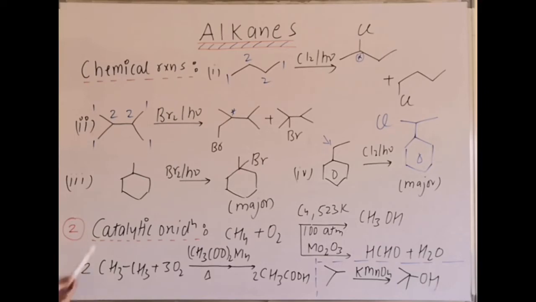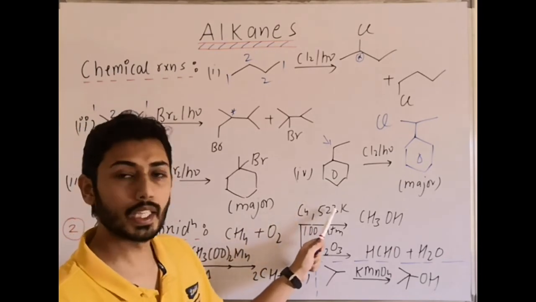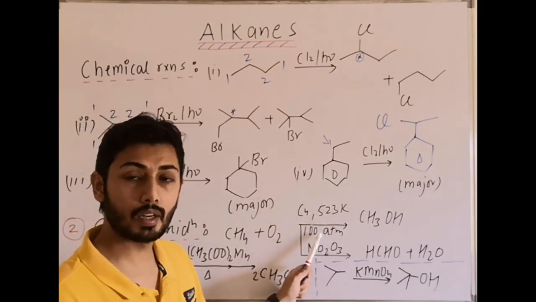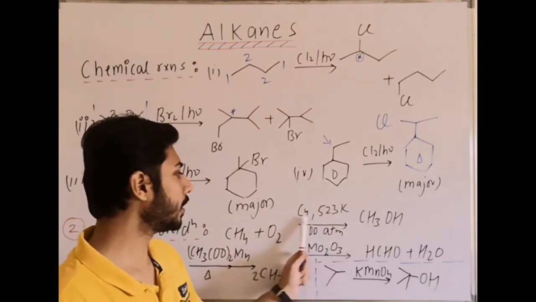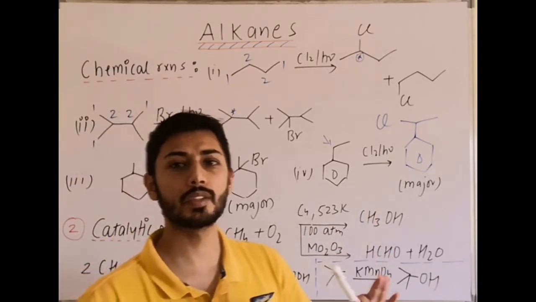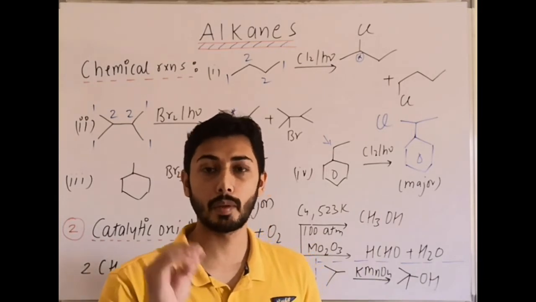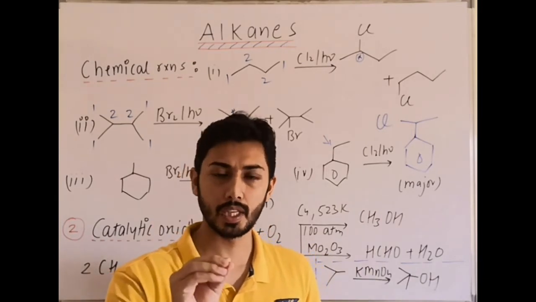Next reaction is catalytic oxidation or controlled oxidation. Methane with O2 with catalyst copper, heating at high pressure, 100 atmospheric pressure. This above reaction gives methanol. You remember these reactions, these are direct reactions given in NCERT. Whatever information based reactions are there, we should remember because they are given directly in NCERT.